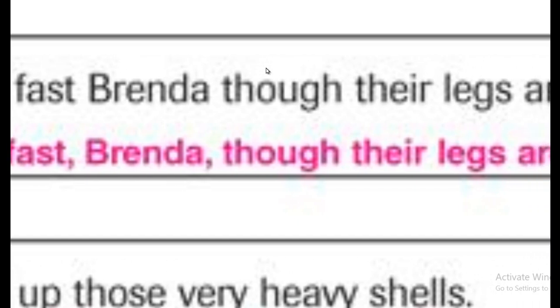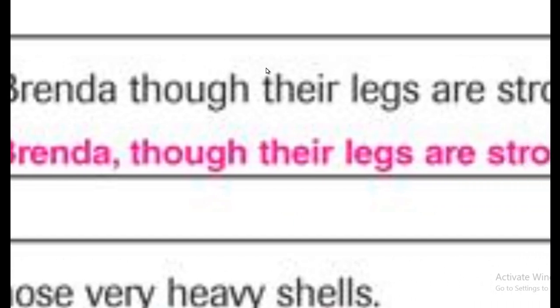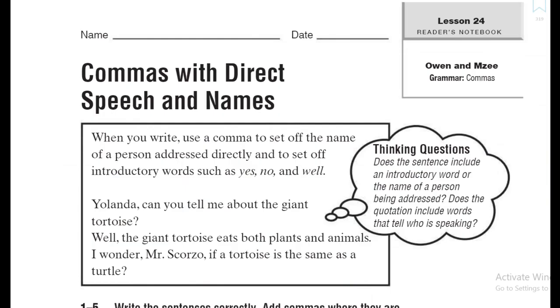So it's going to be, these animals cannot walk fast, and see, Brenda, there is a comma before Brenda and a comma after Brenda, so that the person who reads the sentence knows that we are talking to Brenda, though their legs are strong.